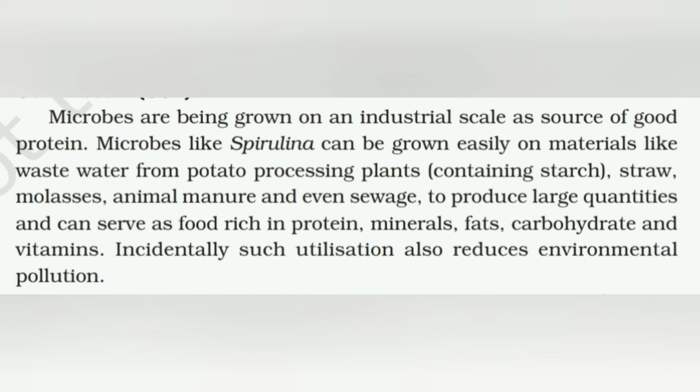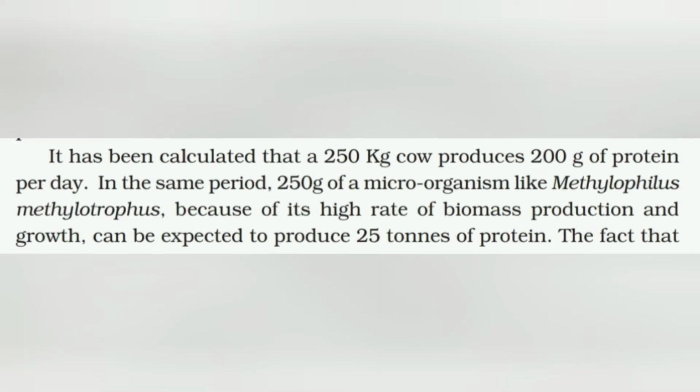Microbes like spirulina can be grown easily on materials like wastewater from potato processing plants containing starch, straw, molasses, animal manure, and even sewage to produce large quantities, and can serve as food rich in protein, mineral, fat, carbohydrate, and vitamin. Incidentally, such utilization also reduces environmental pollution.